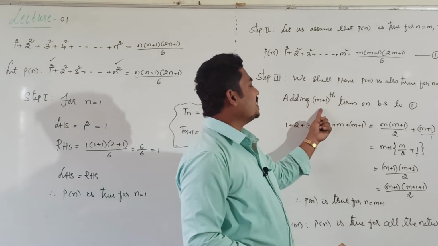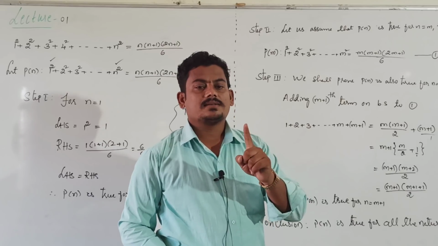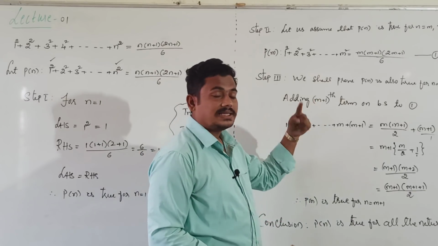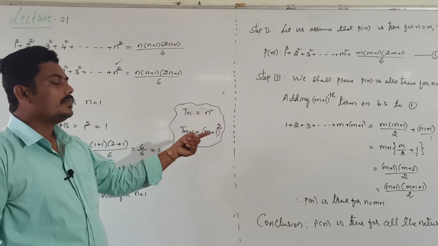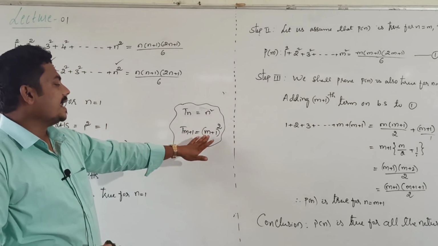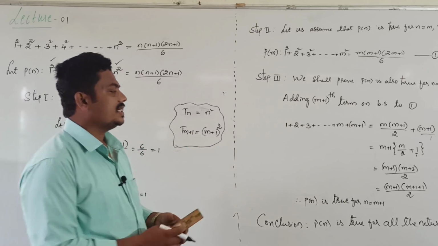Adding m plus 1th term, not only m plus 1, m plus 1th term. In this case m plus 1th term is m plus 1 whole square, means adding m plus 1 whole square on both sides.